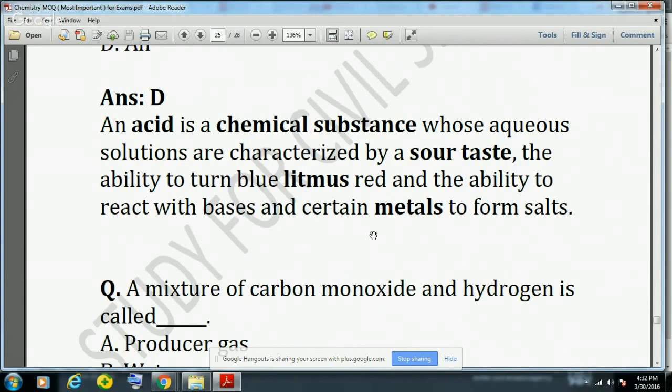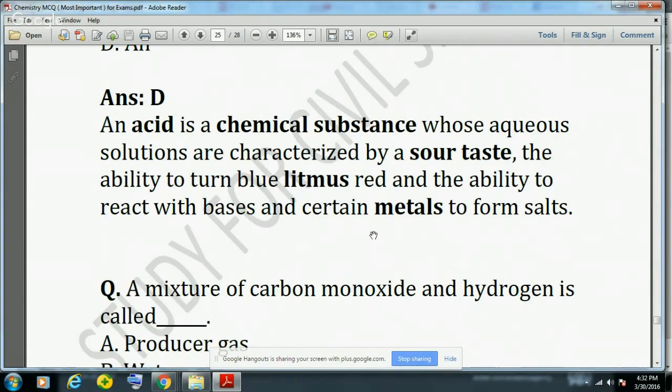Now, the ability to turn blue litmus red and the ability to react with bases and certain metals to form salts. I've told you a trick also that acid turns blue litmus red. So you can just remember a term ABR, meaning acid blue red. So acid turns blue litmus red, and vice versa will be base.